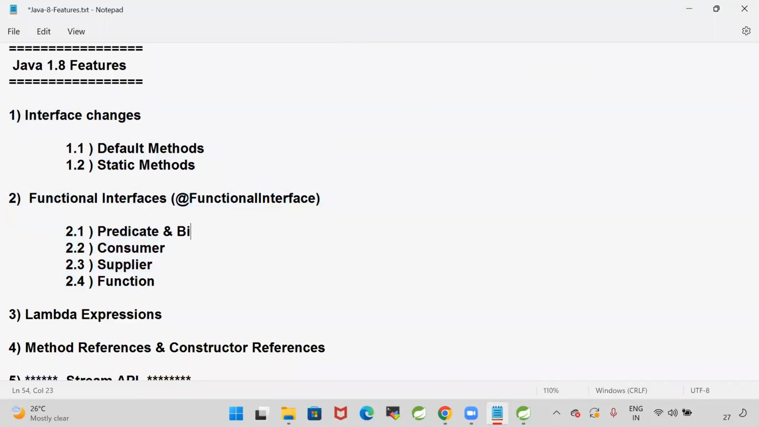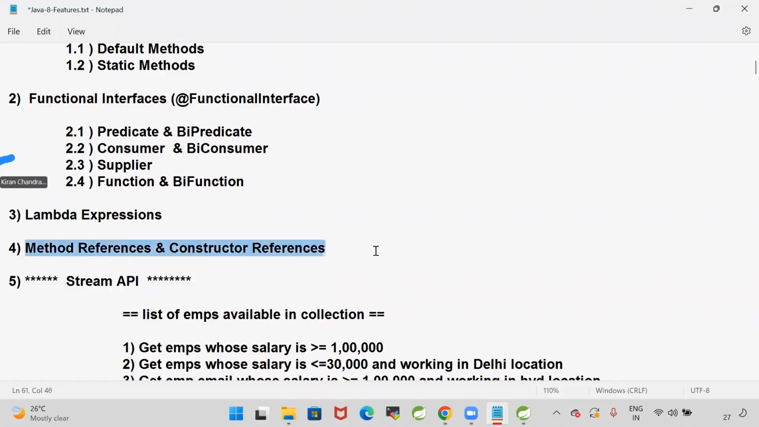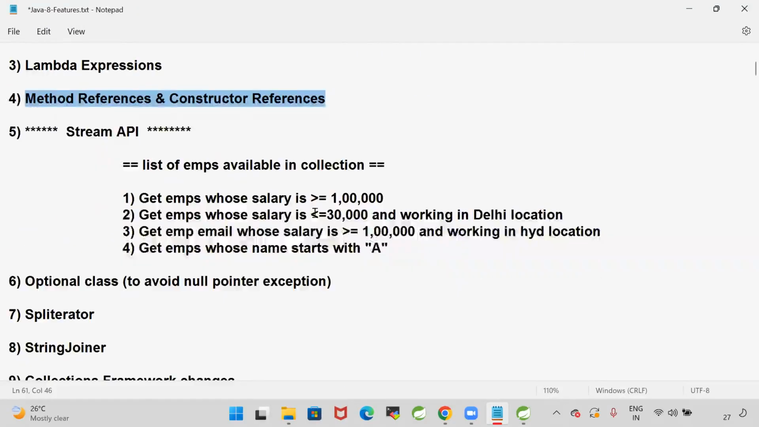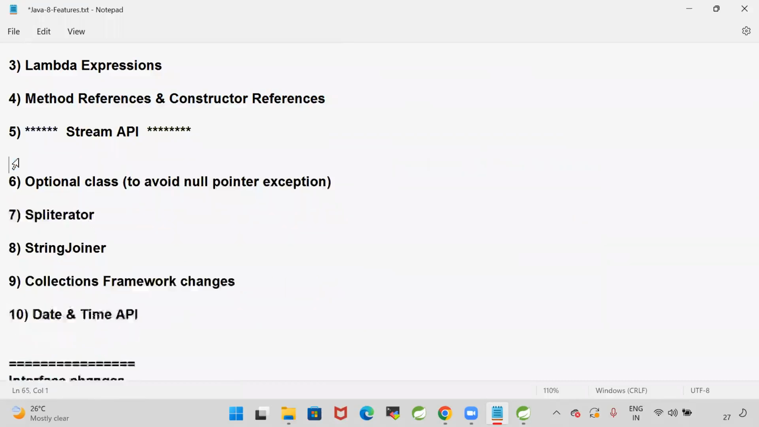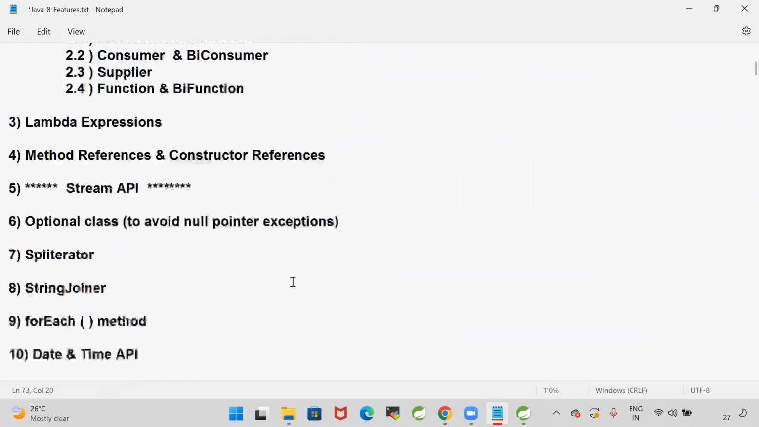Here predicate has BiPredicate also. Consumer has BiConsumer also. For supplier there is no BiSupplier. Here we have BiFunction. Lambda expressions we understood. Method references we understood. Stream API we understood, and we discussed the Optional class to avoid null pointer exceptions, and we discussed spliterator. We discussed StringJoiner, collections framework changes, the forEach method introduced, and the date and time API.